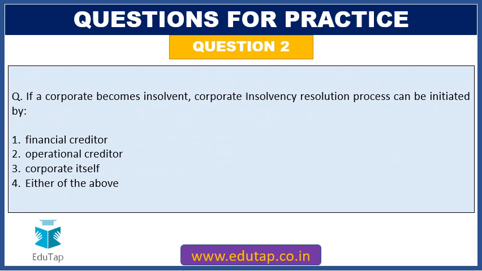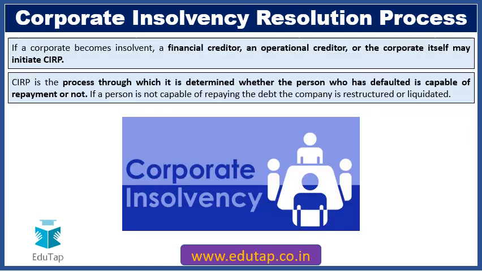Next question. If a corporate becomes insolvent, the corporate insolvency resolution process can be initiated by: financial creditor, operational creditor, corporate itself, or either of the above. So friends, the corporate insolvency resolution process is basically linked with resolving the insolvency situation of a company.